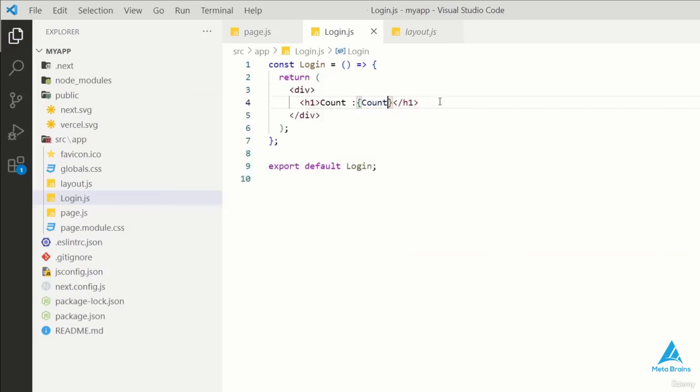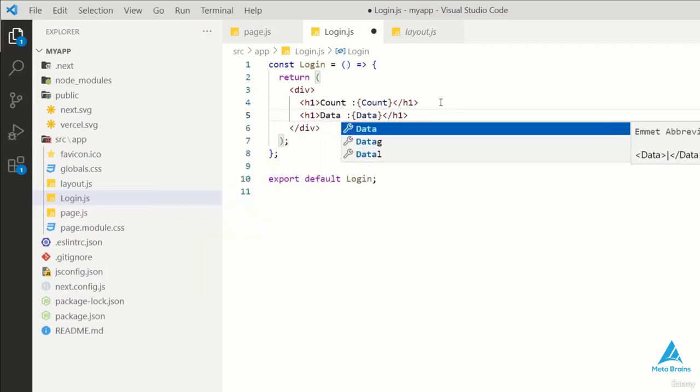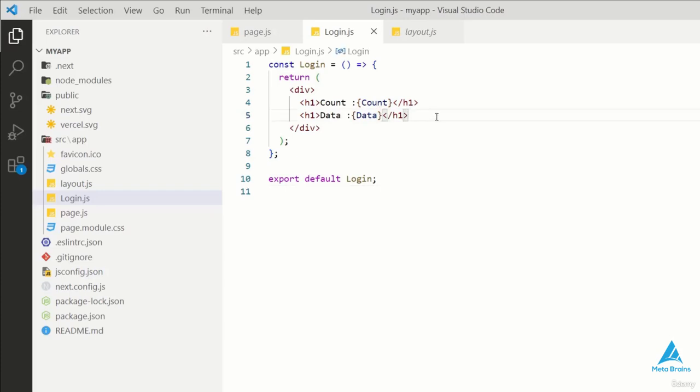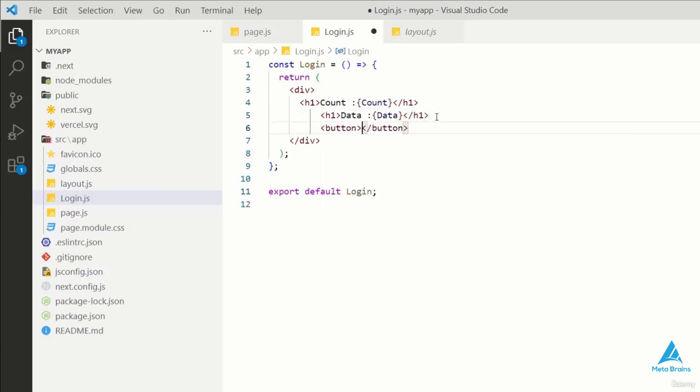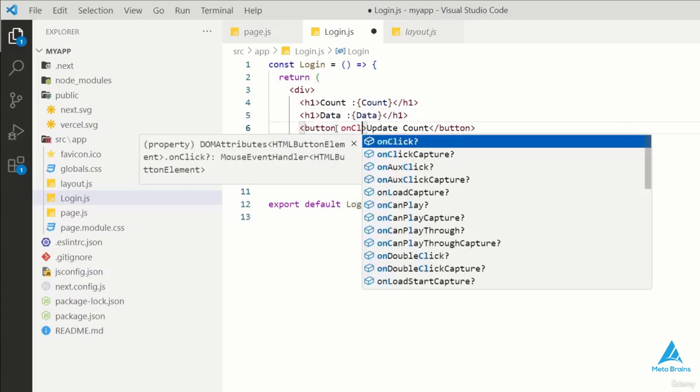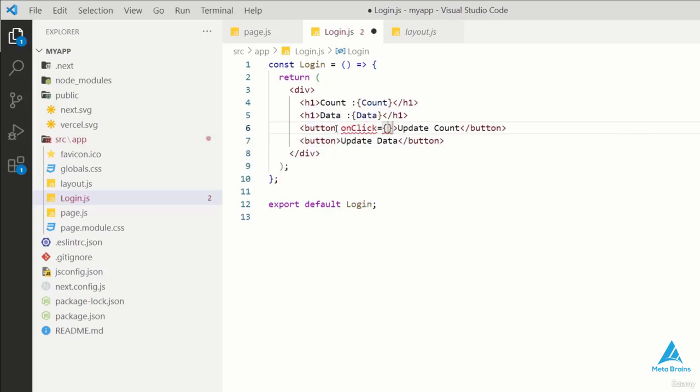So I'll make a counter type function. First of all, I'll create an h1 element and use the count state. I'll create a count related state. I don't have to do anything else here, just set up the counter state. Next, I'll create a button with the text update count and add an onClick event to it. When the button is clicked, it will update the count value. The value of count will be added in every update. You should copy it and I'll add it here. So here I'll set the data and save it.